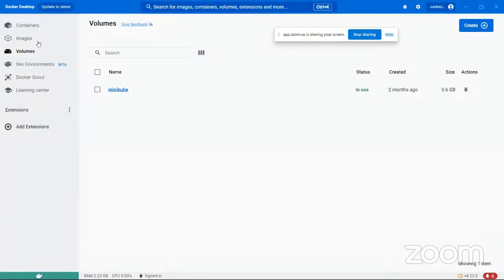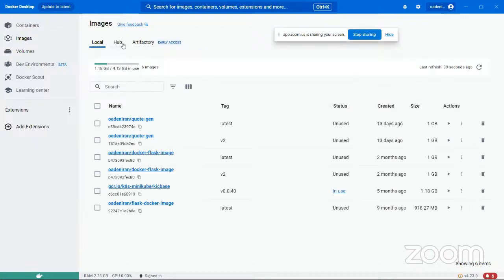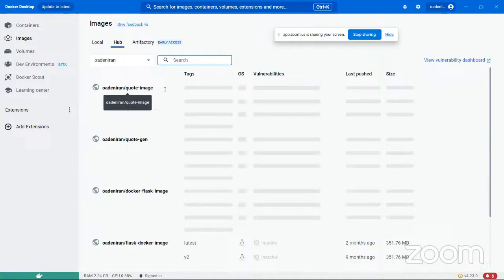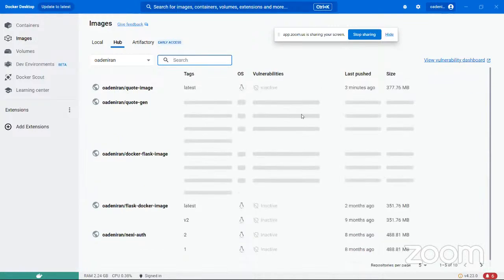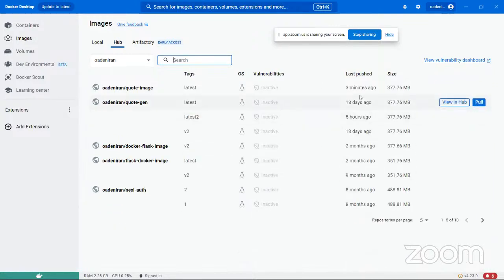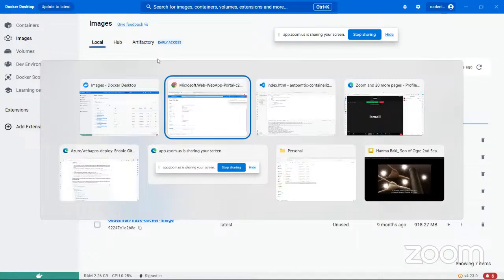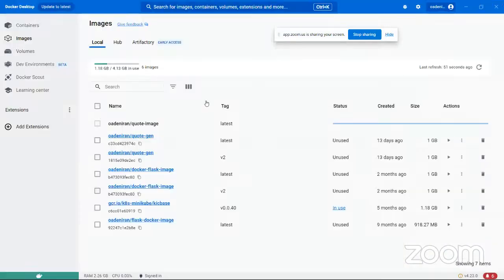So this is working already. So let me pull an image from hub. So this is the quote image that I just worked on. And let me pull it. So quote image latest, let me pull it. So while this is working, when this pulls, I'll try to run it locally and see if it runs locally.